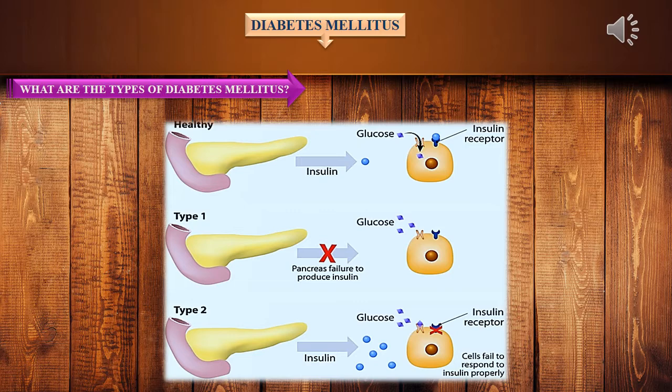What is type 2 diabetes? Insulin is produced from pancreas, but insulin utilization by the receptor is restricted. So cells fail to respond to insulin properly. Thereby glucose utilization again is stopped, so that glucose level in the blood is increased, leading to type 2 diabetes. This is the mechanism of type 1 and type 2 diabetes compared with a healthy person.